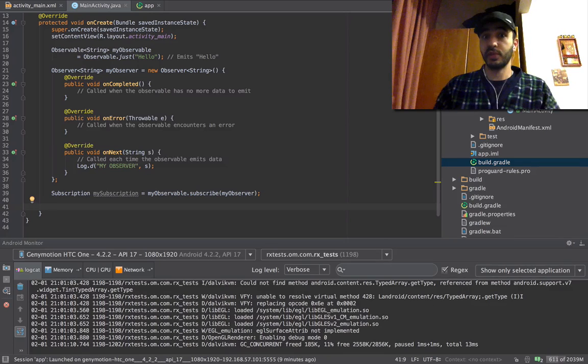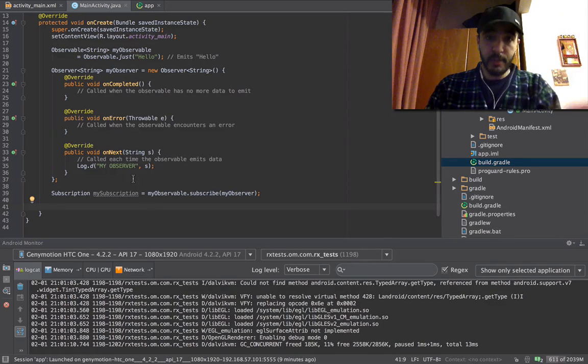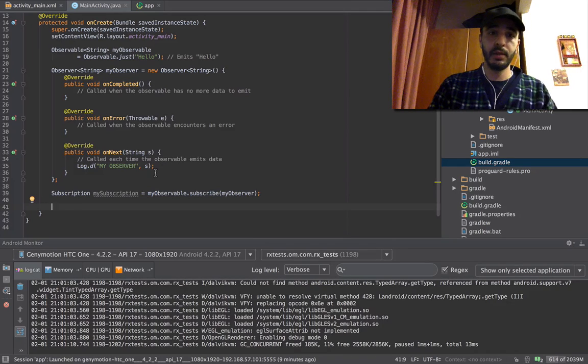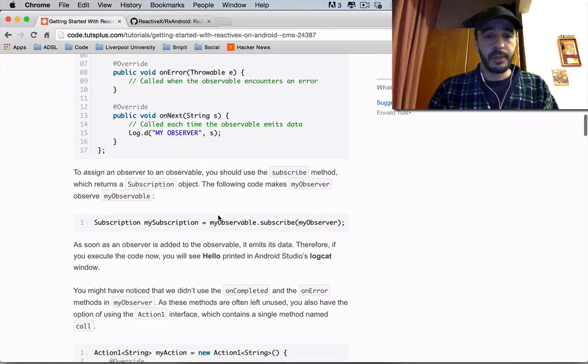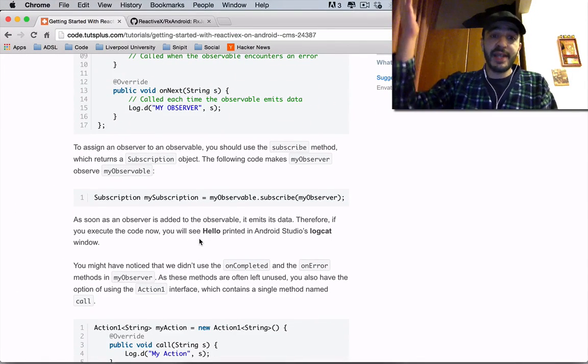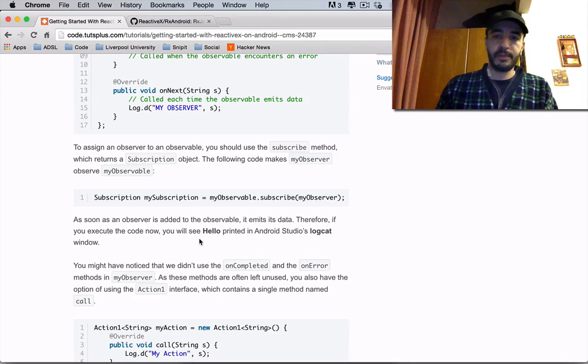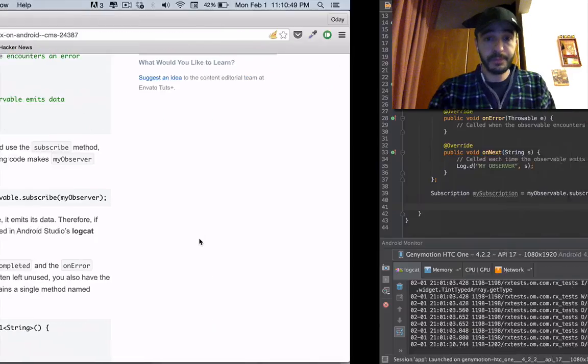You can unsubscribe, right? So you can do this all in place, which I'll do later. It's like a builder pattern, or you can do it like this. You'll see. As soon as an observer is added to the observable, it emits the data. Therefore, if you execute the code now, you will see hello printed in Android Studio's Logcat window.